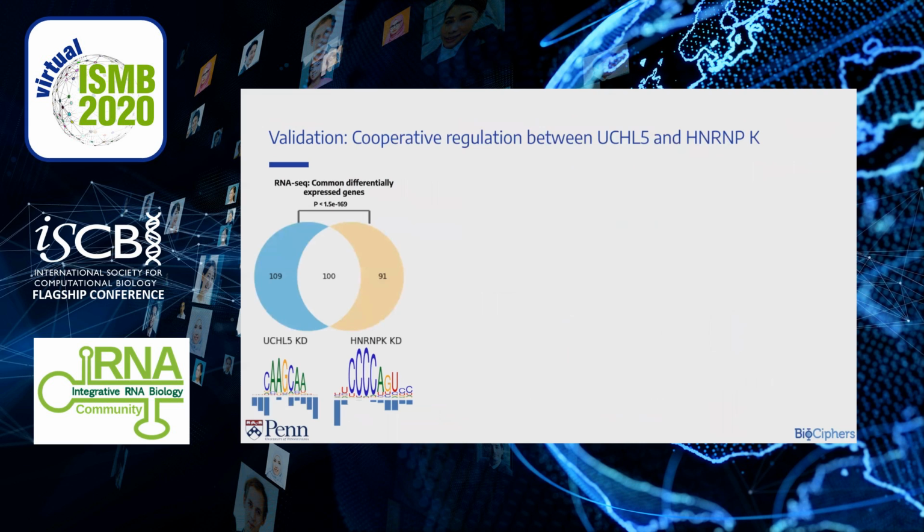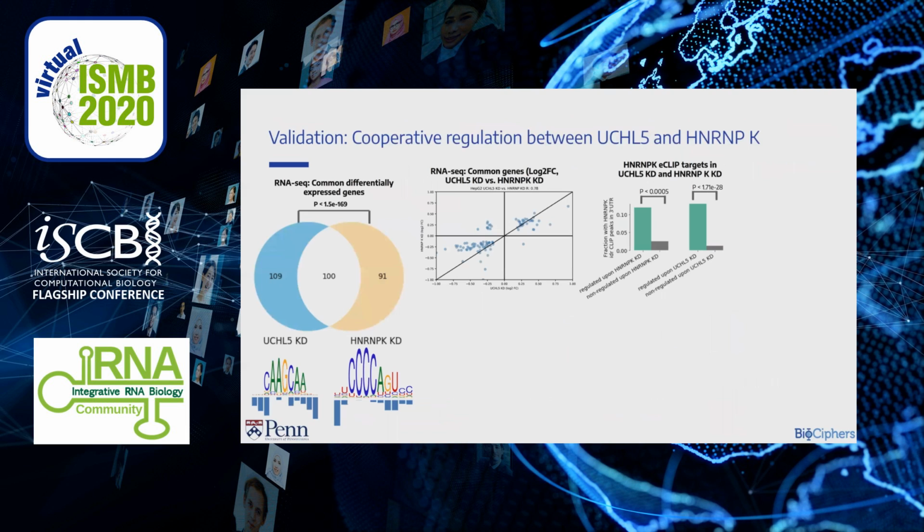We found significant overlap between their knockdown targets, and log2 fold change of these common genes in these two experiments generally agree. Then we looked at CLIP binding evidence of HNRNPK and UCHL5 upon these two knockdowns and find significant differences between binding peaks found in targets of HNRNPK and UCHL5 knockdown versus non-regulated sets.